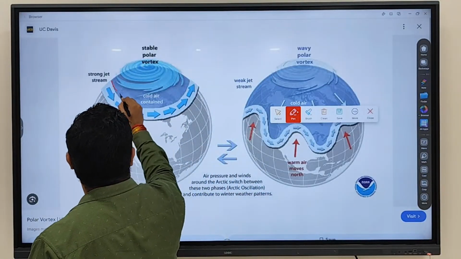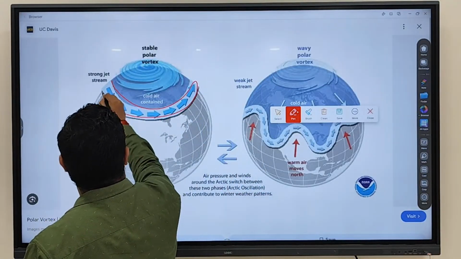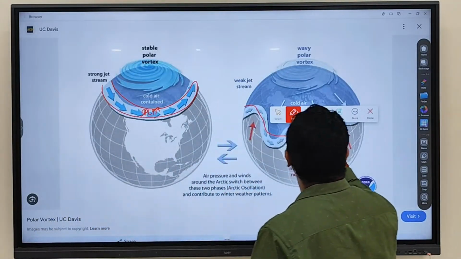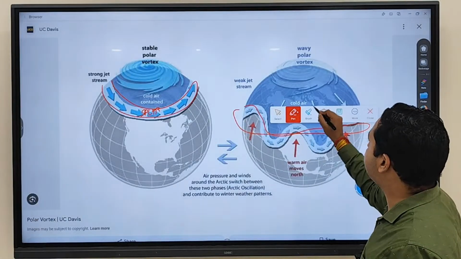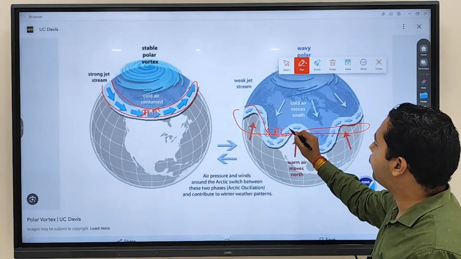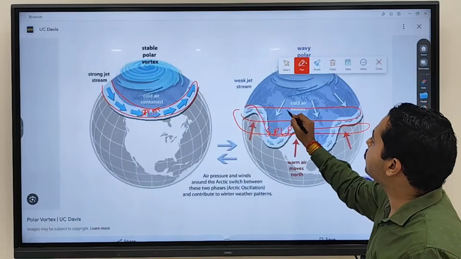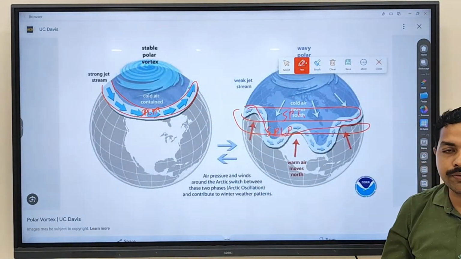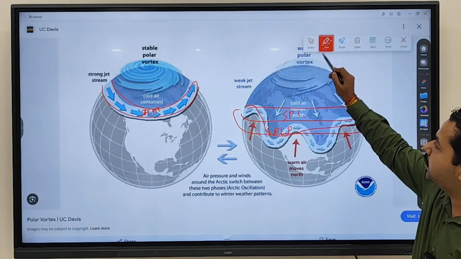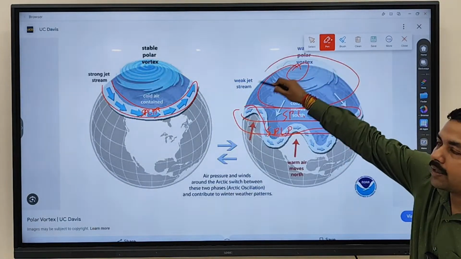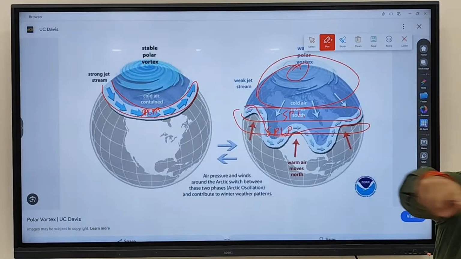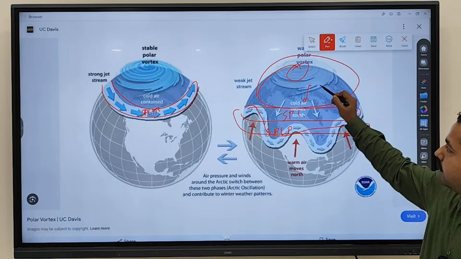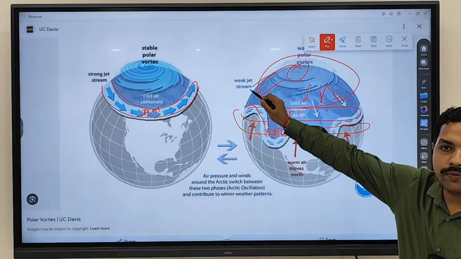Assume this is your subpolar low pressure belt region. Now assume this will now become your subpolar low pressure belt region. Shifting of pressure belt will occur, no? So the subpolar low pressure belt is shifting southward. When it will shift southward, what will happen to this wind? This spinning will also expand, no? So when this spinning will expand, the cold wave will also expand.